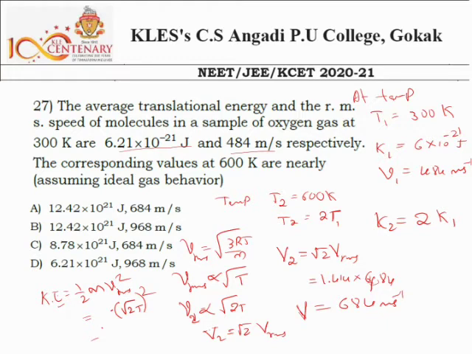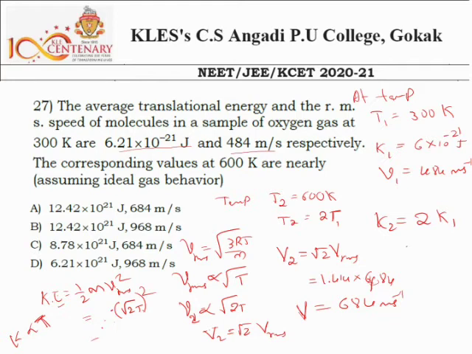If the temperature doubles, the kinetic energy doubles, and if the temperature triples, it triples, because the kinetic energy is directly related to the temperature, but the RMS speed is directly related to the square root of the temperature. So this is the important point here.